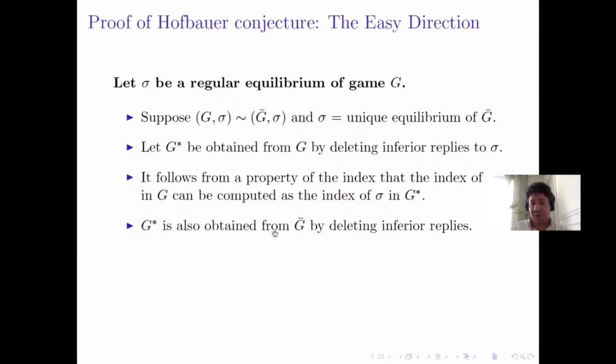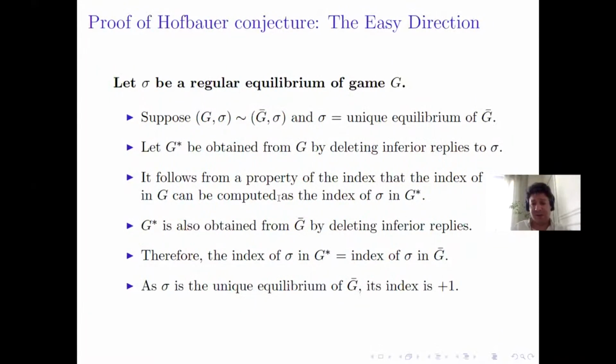But G star is also the game obtained from G bar by deleting the inferior replies to sigma, which implies, in particular, since sigma is regular, that sigma is a quasi-strict equilibrium in G bar. Therefore, the index of sigma in G star is equal to the index of sigma in G bar, according to this property of the index. But since sigma is the unique equilibrium for G bar and the sum of indices is +1, it must have index +1 in G bar, so it has index +1 in G star, so it has index +1 in G.